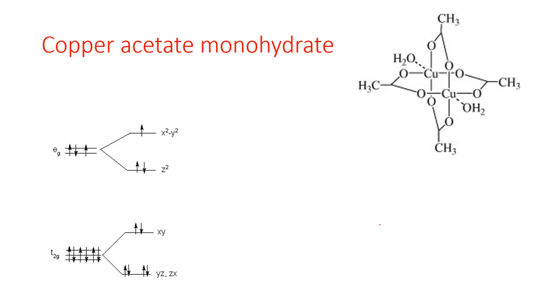Now in this case, copper acetate monohydrate, so first of all what should we determine? We should determine the oxidation state of the copper ion, right? For the copper acetate monohydrate, the oxidation state of copper you can calculate is copper +2. Why?